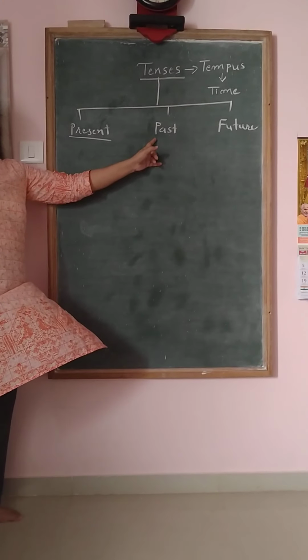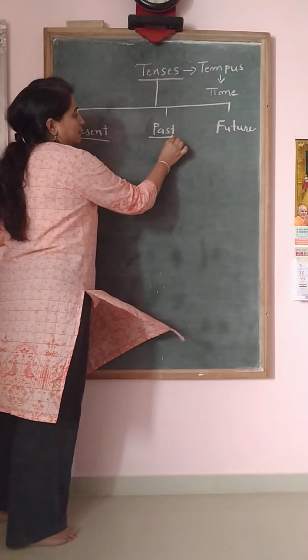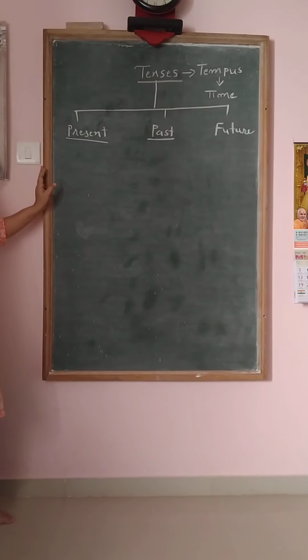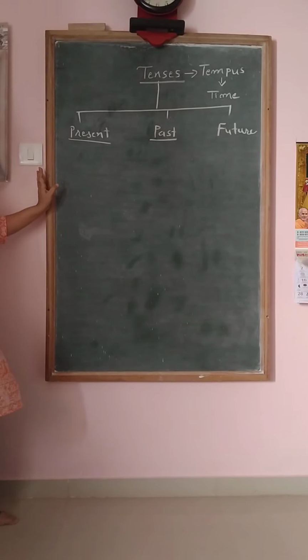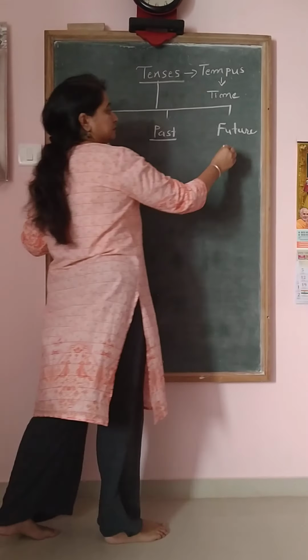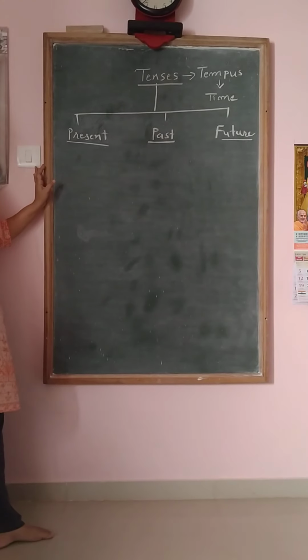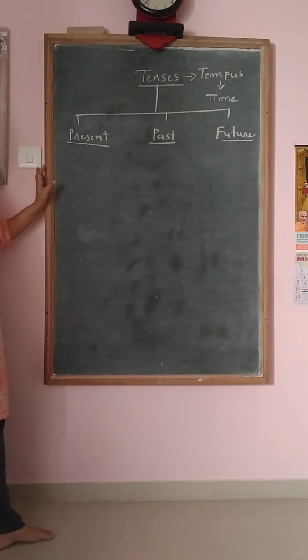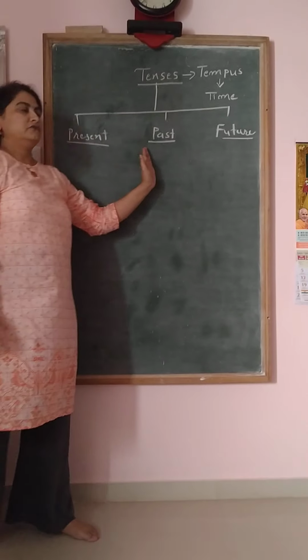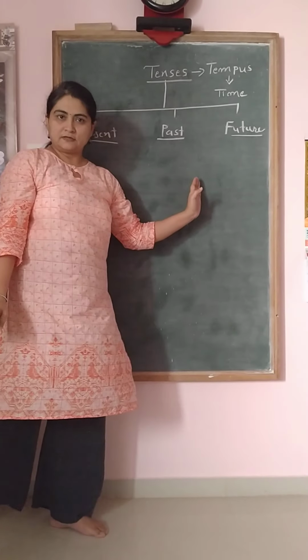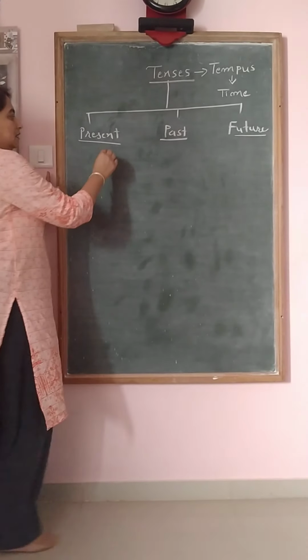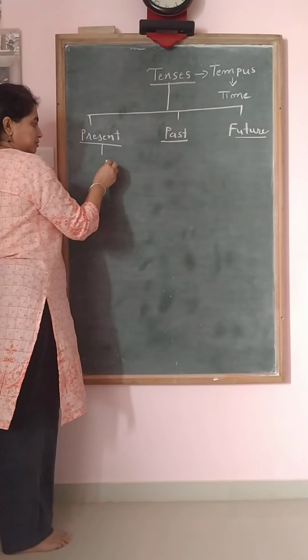In past tense, which type of activities? Which have already been done. We have completed the activities. And future, which is going to happen. We are going to do it in future. Okay. So these are the 3 large sections. Then we still have subdivisions.